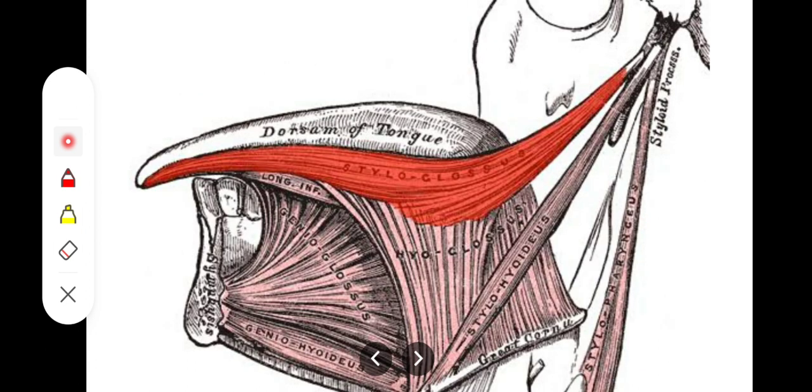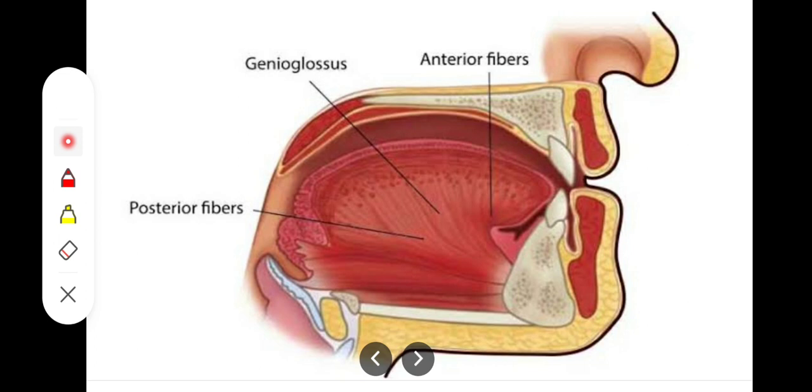Then the next muscle was the styloglossus muscle. जब ये contract करता है, there will be a retraction of the tongue. So styloglossus is responsible for retracting the tongue, right. Okay, the next muscle was the genioglossus. As you can see, जब ये contract करता है, it will be protruding the tongue outward, right.